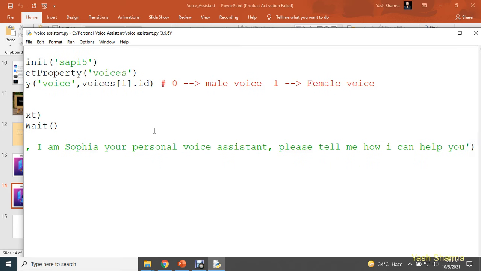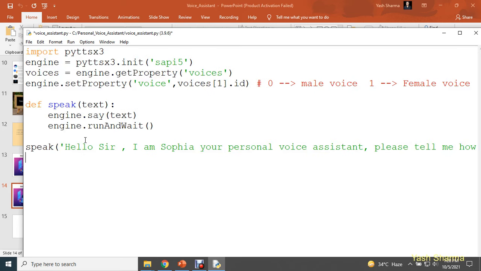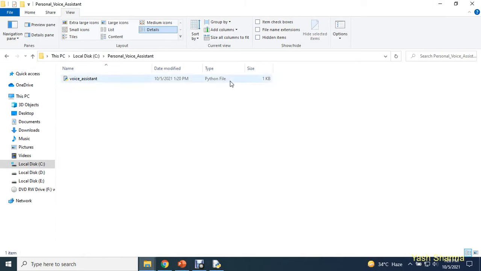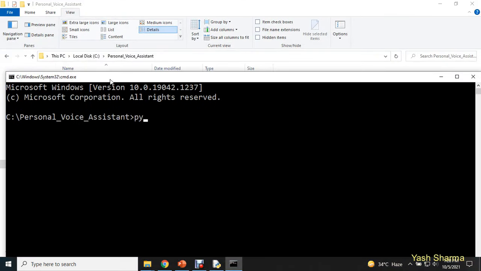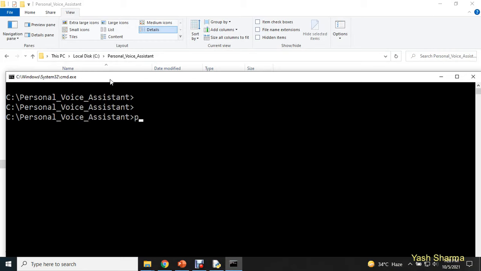So now guys, I'm going to call this function, and I'm going to use this as a text. So we are passing this text over there, and now your voice assistant will speak this text for you. Okay, so now I'm going to save it, and we'll test this application. In order to test, same process you need to follow. Open your command prompt in the same location, cmd, and then with the help of Python, you can test your file, voice assistant dot py. Okay, and now I'll type it again, python voice_assistant.py, and now I'm going to press enter.